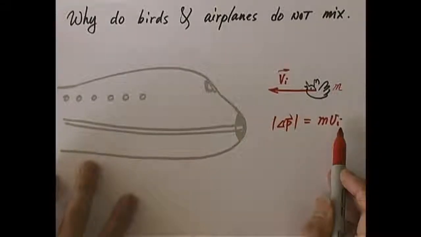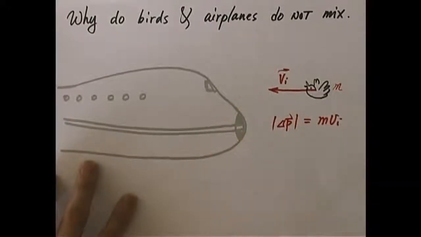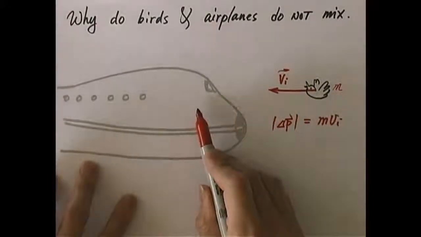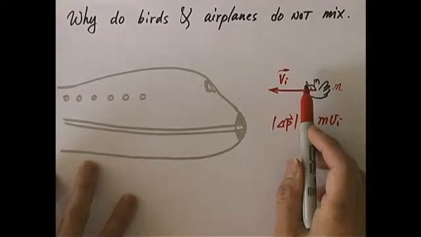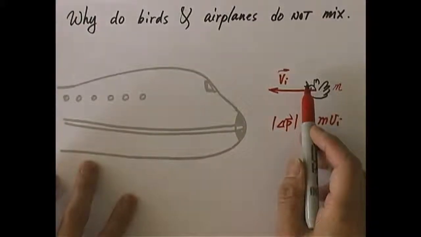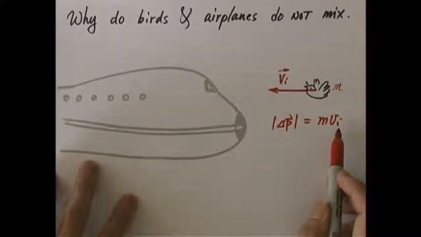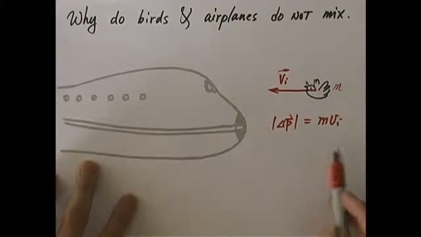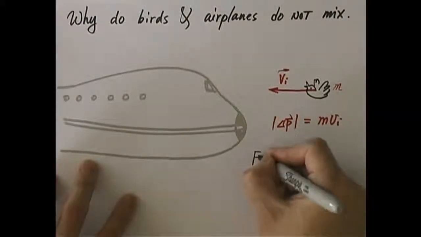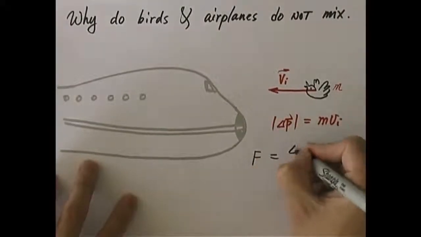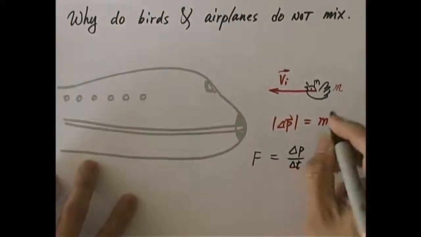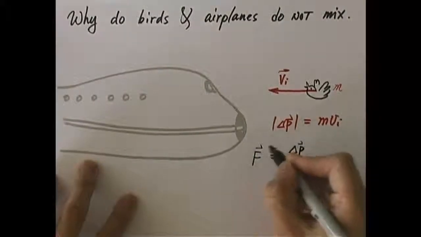What is the impact force between the bird and the airplane? We know it's a pair of action and reaction. The bird gives a force to the airplane, and the airplane gives a force to the bird. So the question is, how much force does the airplane give to the bird to change its momentum by this much over a small time interval, delta T? You know the collision time is relatively short if it's a high-speed impact. So let's look at that force. We have F equals, looking at the magnitude, delta P over delta T.